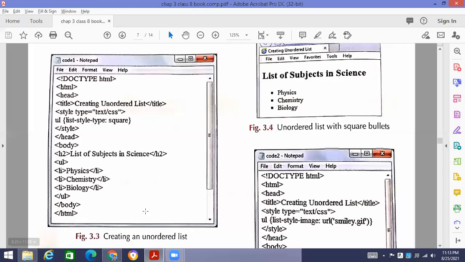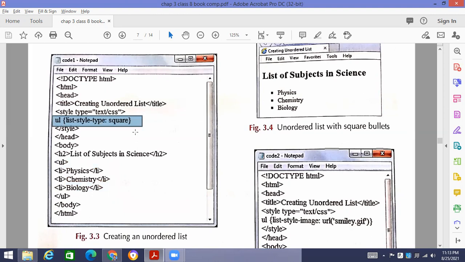Okay, this point is clear. I hope this point is clear. So you mentioned the style type and the list style, whatever you want to do, in the style tag, which is mentioned inside the head section, and it will be applied on the content that you are going to take in the body section. This point is clear. In the body, we have mentioned that the subjects are physics, chemistry, bio. But which kind of list is going to appear, we have mentioned in the style section.